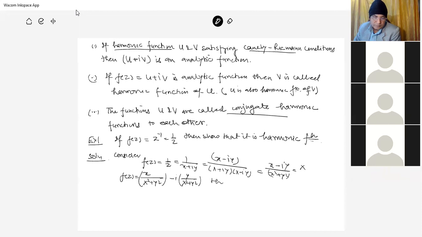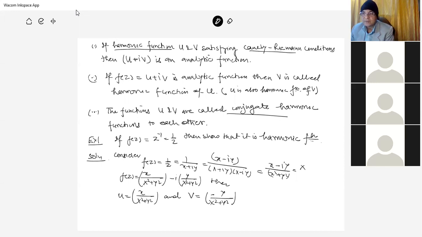Then u is equal to x upon x square plus y square, and v is equal to minus y upon x square plus y square.